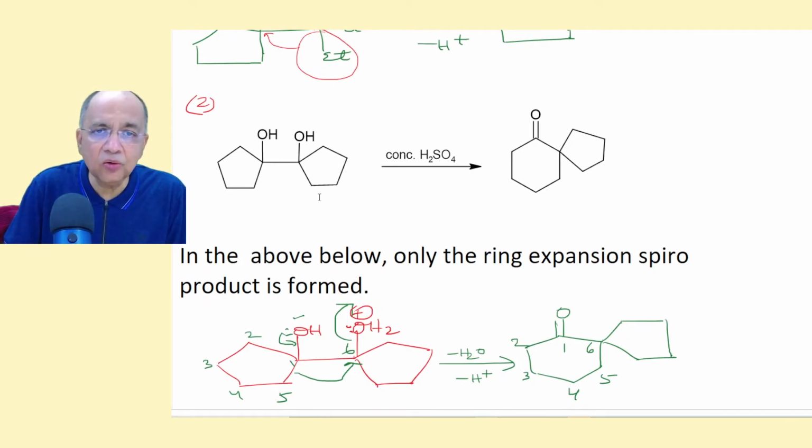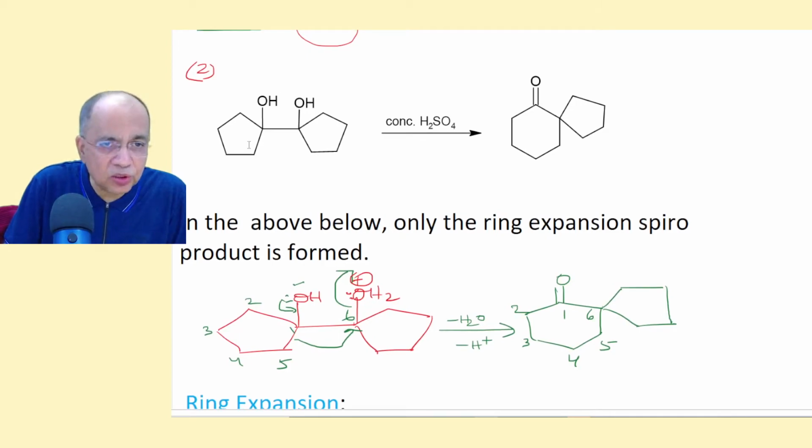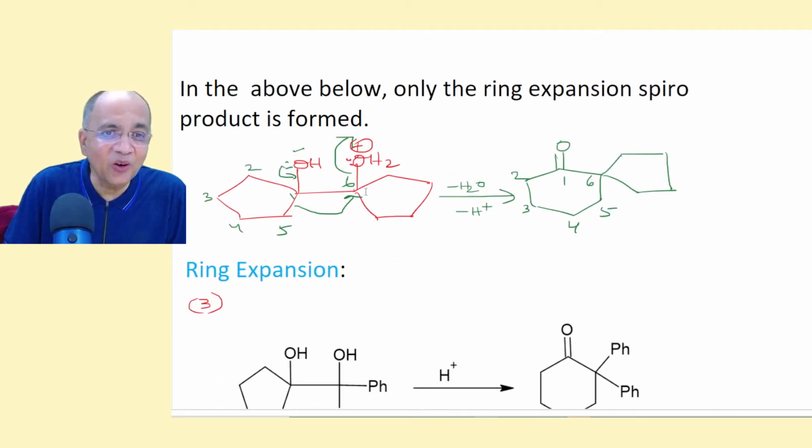Now see how a ring expansion occurs to form a spiro compound. I am showing you the mechanism. These are 2 cyclopentane rings connected, dicyclopentyl type, and there is a diol, right? Now anywhere the dehydration can occur, and there is no second possibility.